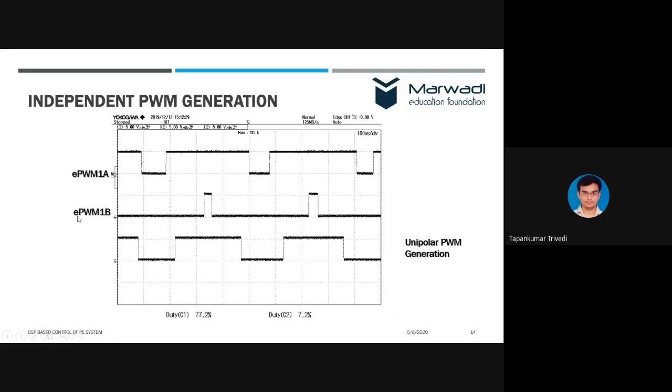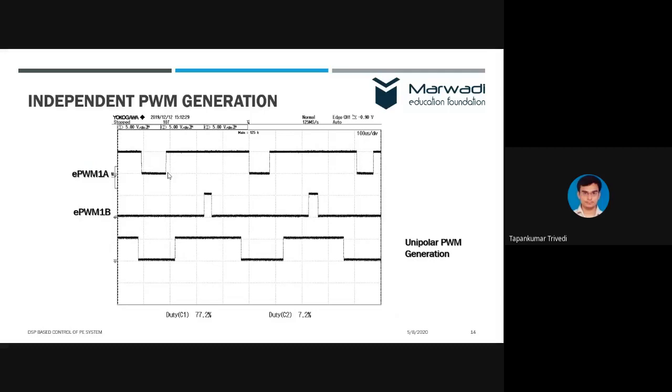At the same time, EPWM1B is generating another signal which is going only this much. Now you can see that the duty cycle of C2 is 7.2%, and duty cycle C1 is 77.2%. So you can see with what amount of precision we can generate the PWM signal, right?